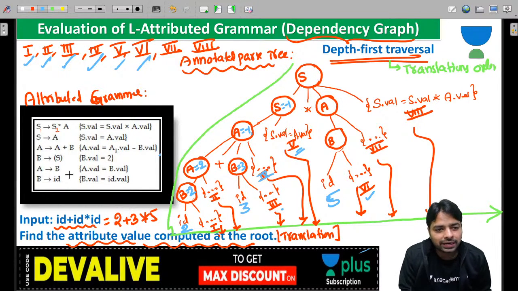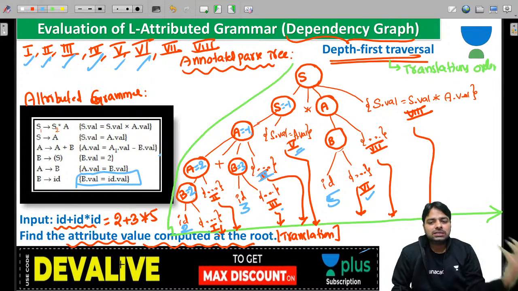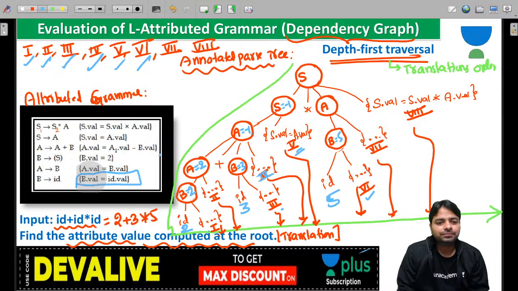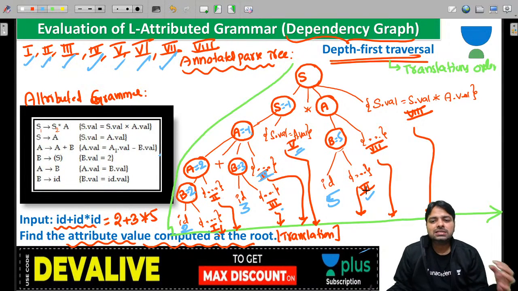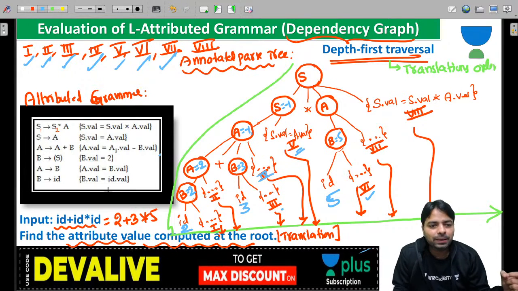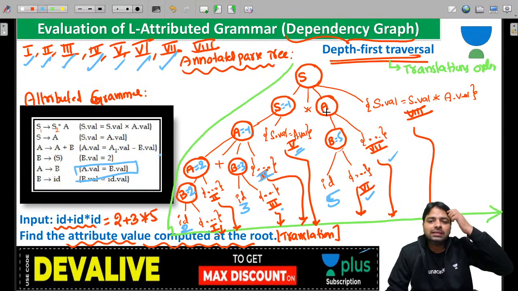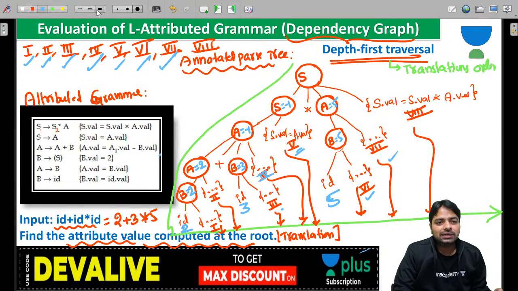The S, B to ID, that is this production. The ID dot value is going to be assigned to B, that is equal to 5. Sixth is over. Next, seventh. Seventh is A to B production, this one. B is going to be assigned to A, that's equal to 5. And that's over.